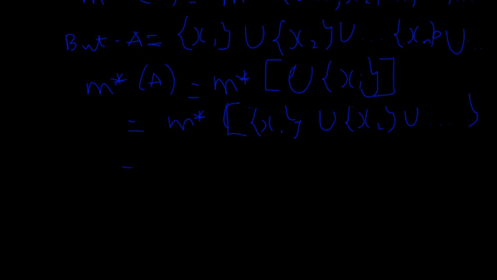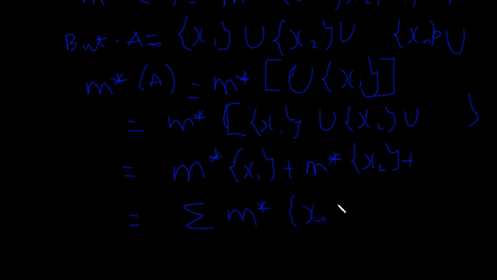So from here, you know that when we did our initial proof, when M star meets the union, it is going to be the summation. So it's going to be the sum: M star of x1 plus M star of x2 plus going on just like that, which is the sum of all M star of xi.